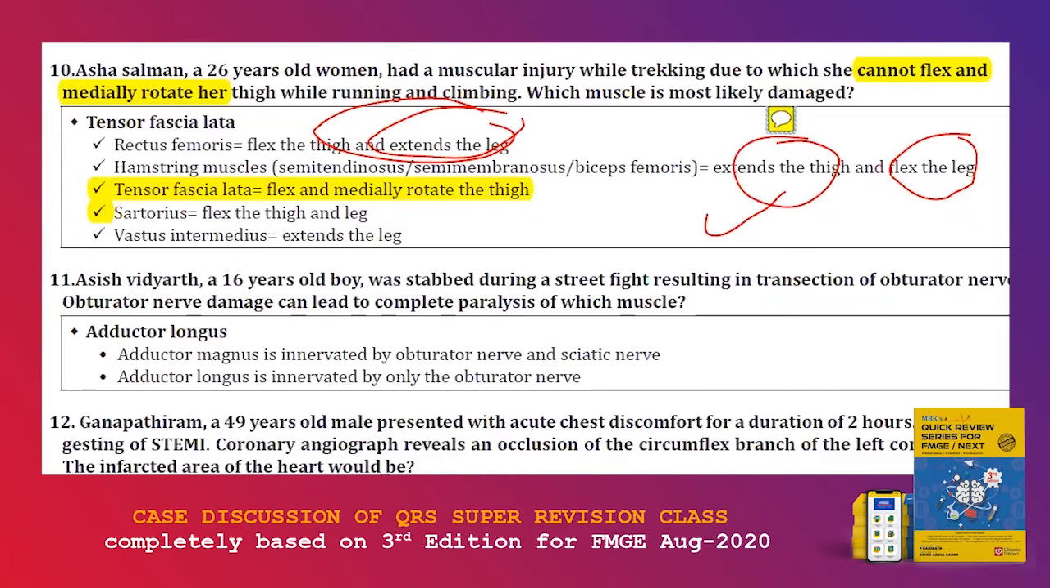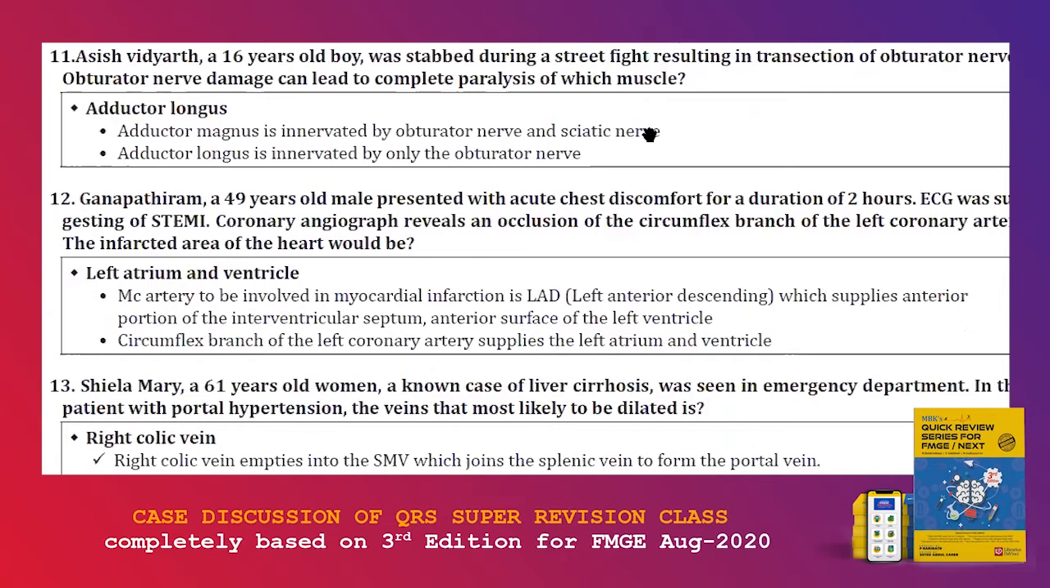But when they have to tell you it is adductor magnus, they have to include sciatic nerve injury in your MCQ. So here they did not talk about sciatic nerve injury. The paralysis of which muscle occurs because of only obturator nerve injury. That was not given. But you are going to look in the question. They talked about transection of obturator nerve. They did not talk a word about sciatic nerve, which indirectly means the sciatic nerve is fine. So the patient is having adductor longus paralysis. Is that clear?